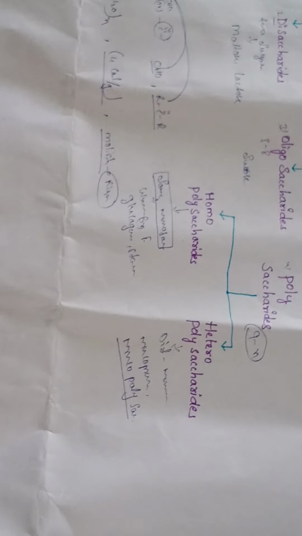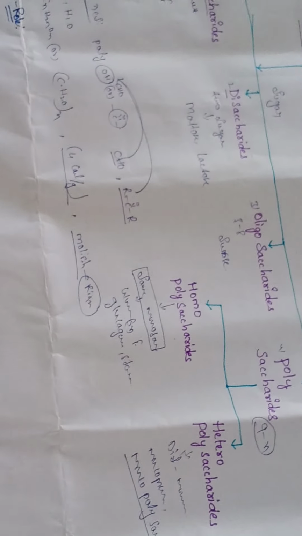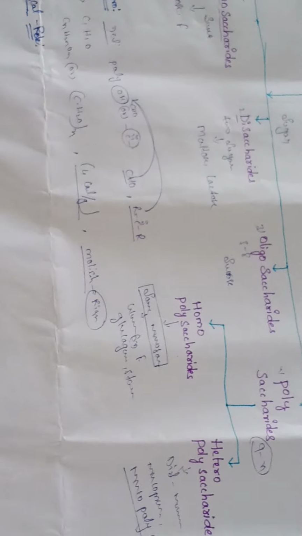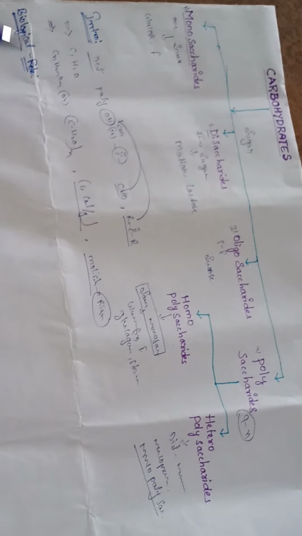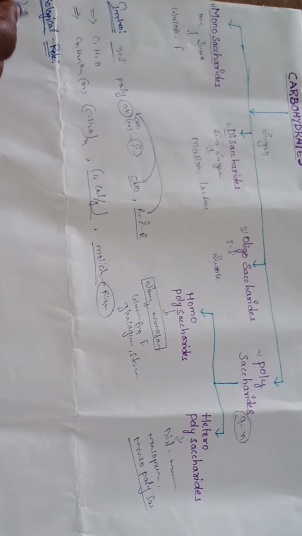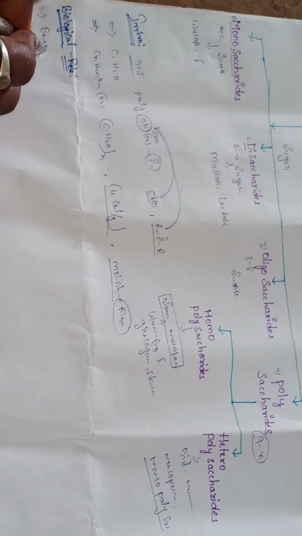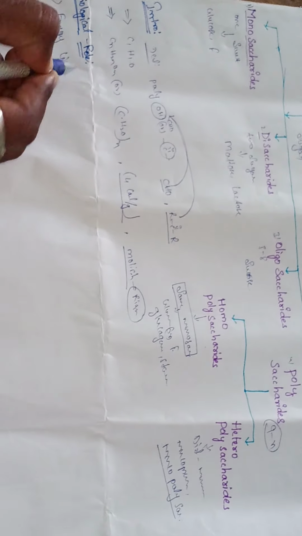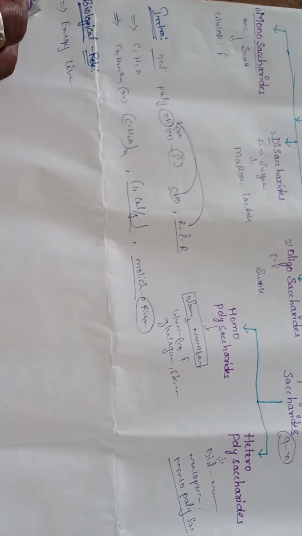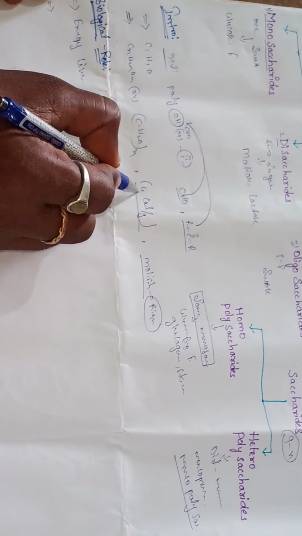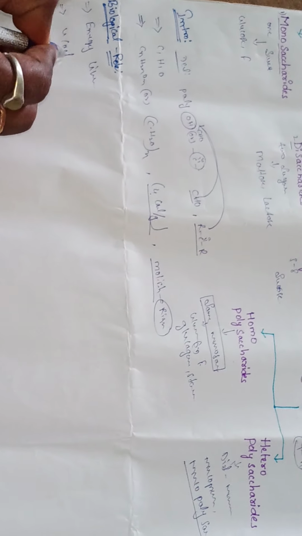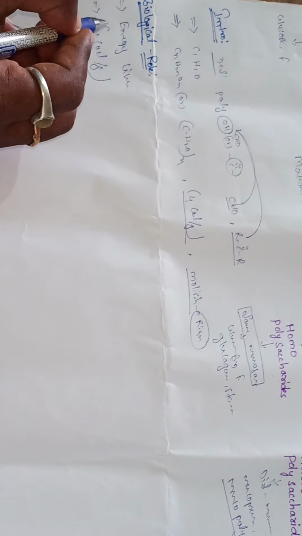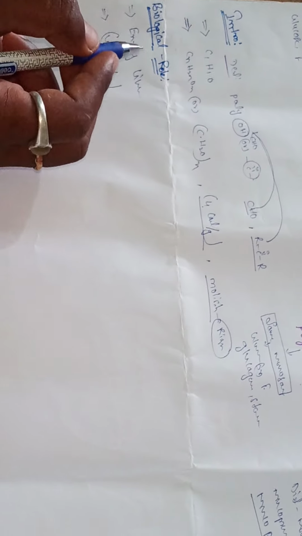So what is the introduction? The next one, what is the classification of the carbohydrates? The next one, biological role. What is the importance of the carbohydrates? The carbohydrate gives energy to a living system. One gram of carbohydrate is equal to how much energy? We have already discussed this in the introduction topic: 4 calories per gram.